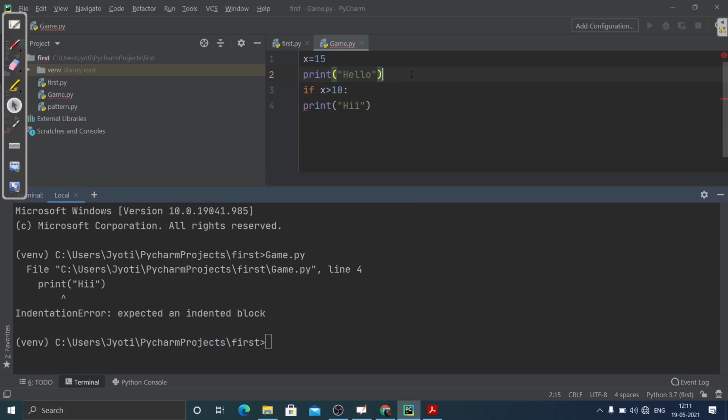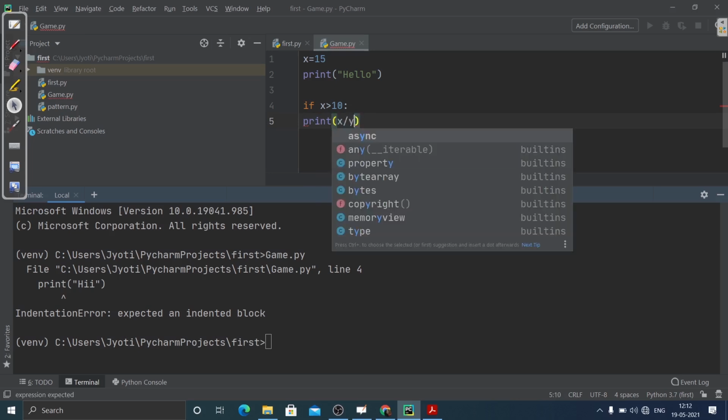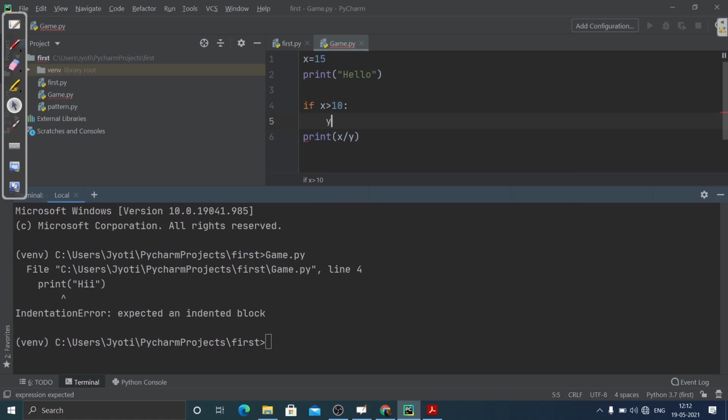Let me show you that. The same statement, with 10 divided by y. I will just remove this. And y equal to 0, suppose. Let me show you that.